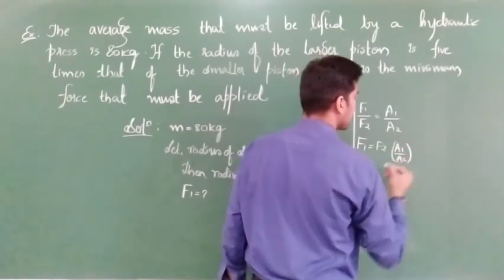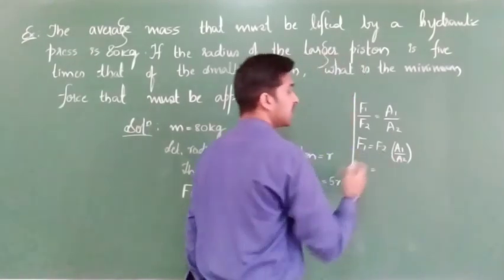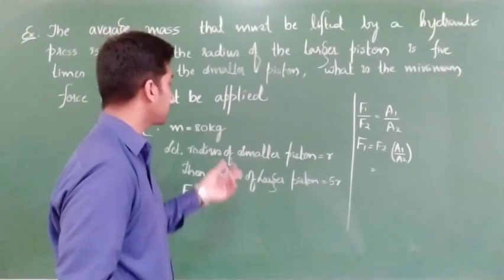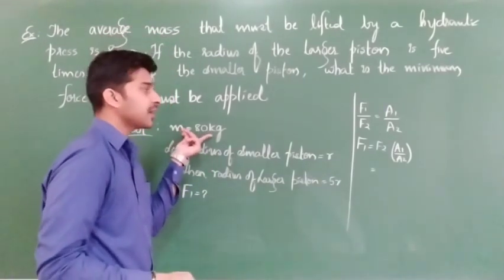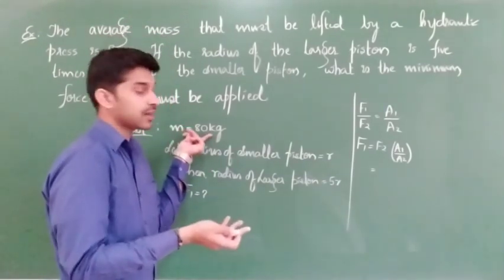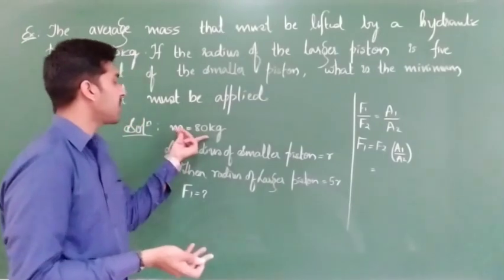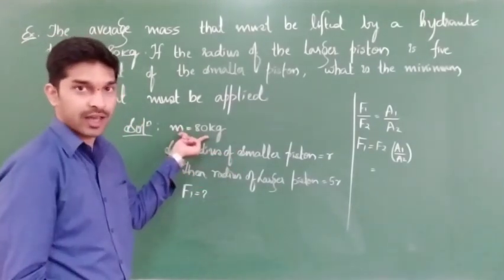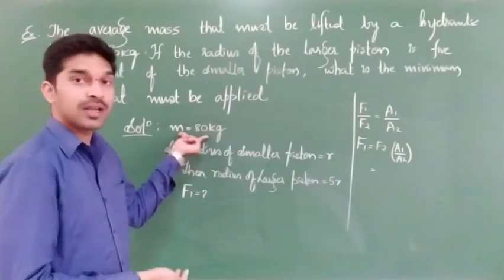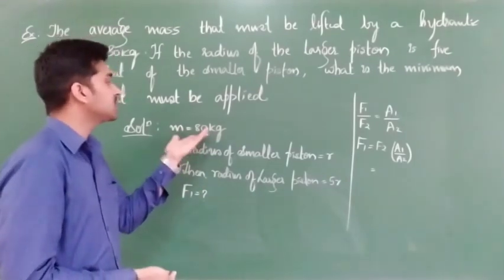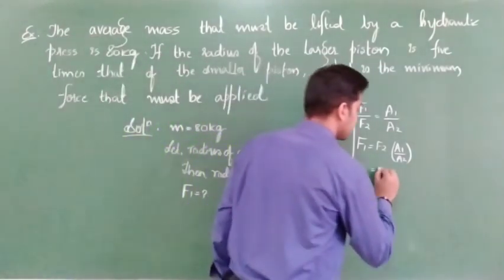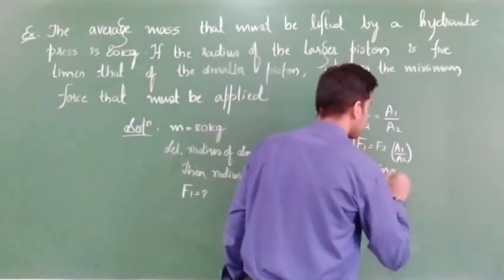Correct? So now next, F2. Sir, F2 they had not given, but what they had given is mass. Mass they are keeping on the broader side. Due to gravitational effect, acceleration due to gravity, the weight of this mass will be acting in the downward direction, such that a normal reaction will be acting on that 80 kg mass. So that force F2 is nothing but mg. Clear?